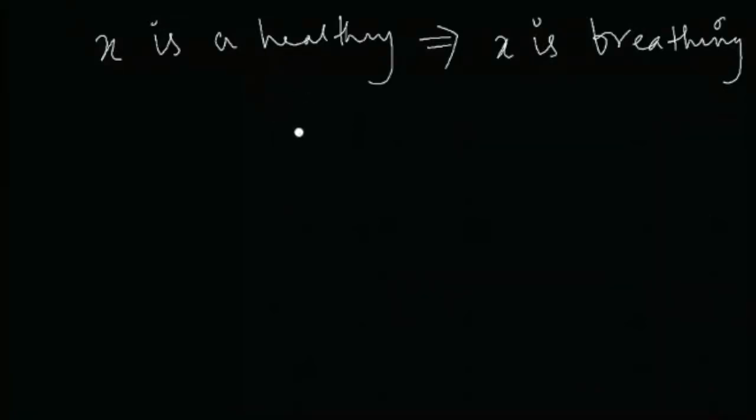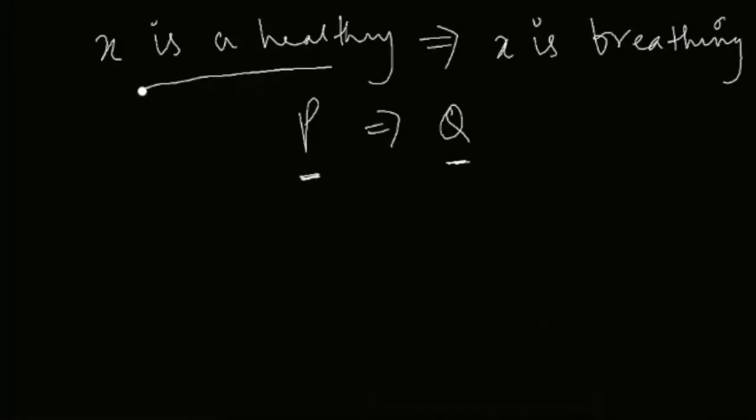Now, this is an example of P implies Q, where I'm saying that now I can say that P is a sufficient condition for Q. So I'm saying that X is a healthy person. This is a sufficient condition for believing in this statement. That X is a healthy person. ये जो information है, ये sufficient है ये बताने के लिए कि X breathe कर रहा है, right?